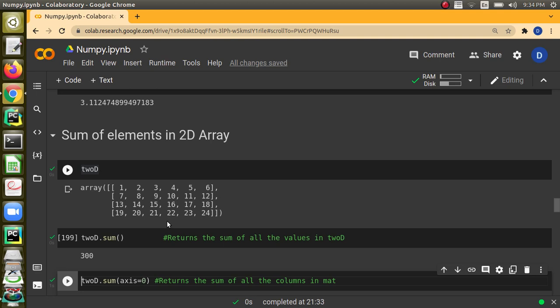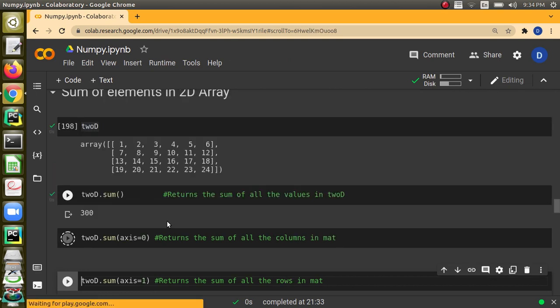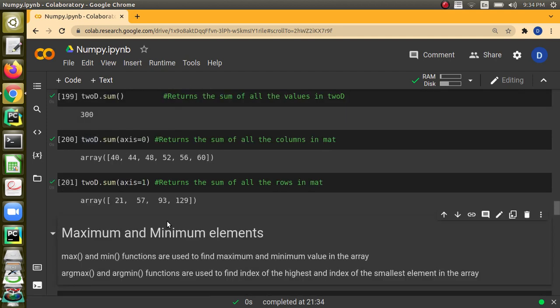Axis equal to 0 is for rows, axis equal to 1 is for columns. So when I give axis equal to 0, addition will happen along the rows, so you will get the column sum. And when we give axis equal to 1, it will add along the columns, so we will get the row sum.